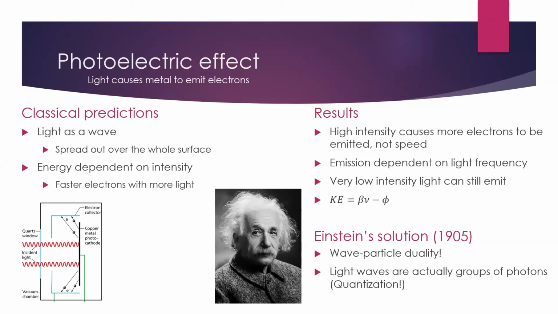And then the last thing here is that when Einstein fits the data, we can fit this data nicely to a line, and the slope of this line, this beta constant here, is in fact the same constant that Planck used, this h constant. So that shows us that we have these two very different experiments that give the same constant, and maybe what we have is actually a fundamental constant of the universe, which of course we use today as.